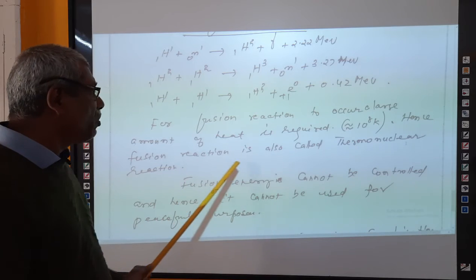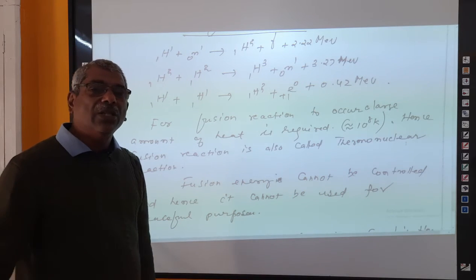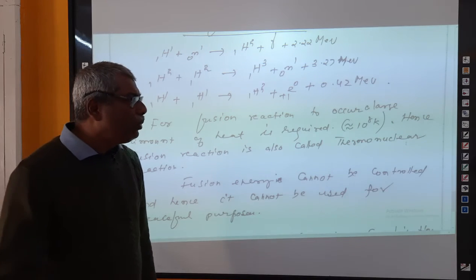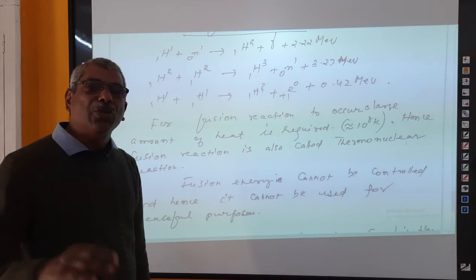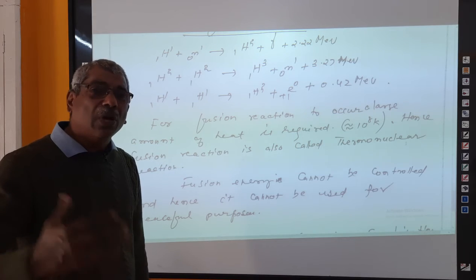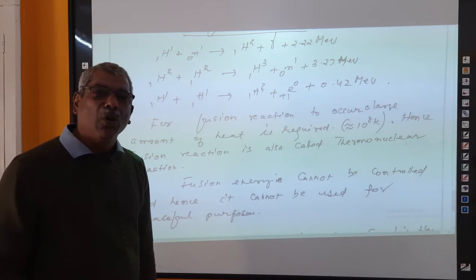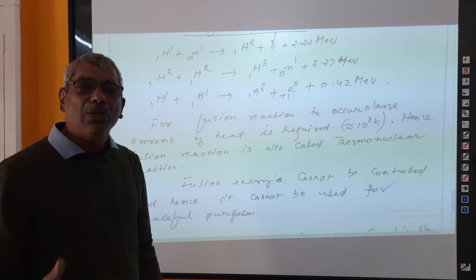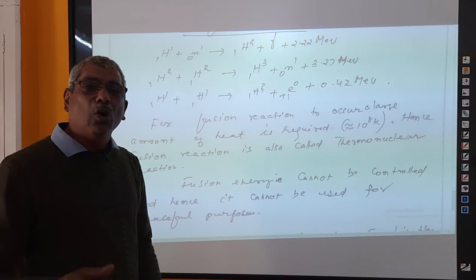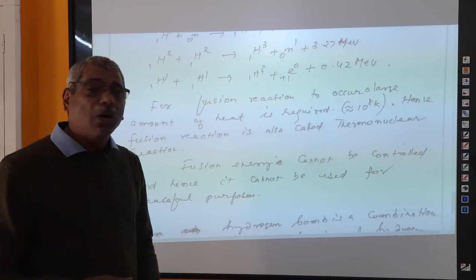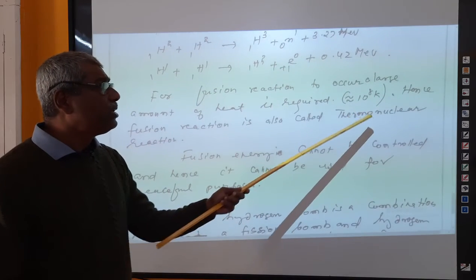Hence, fusion reactions are also sometimes called thermonuclear reactions, and a fusion bomb is a thermonuclear bomb. A hydrogen bomb is a thermonuclear bomb. Why? A hydrogen bomb cannot be operated at normal temperature, because we have to create a temperature of about 10 raised to 8 Kelvin.